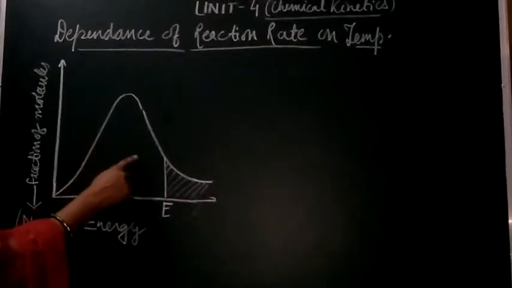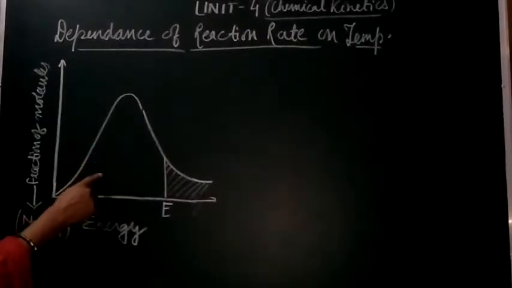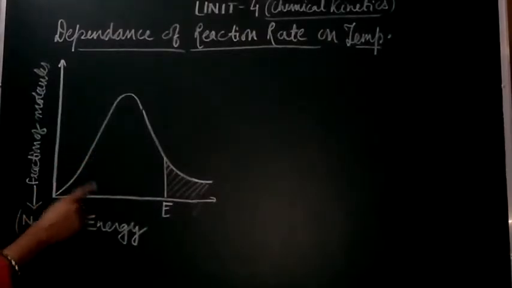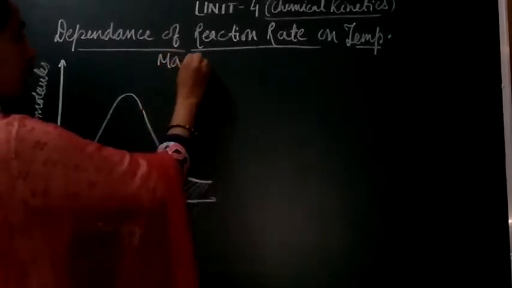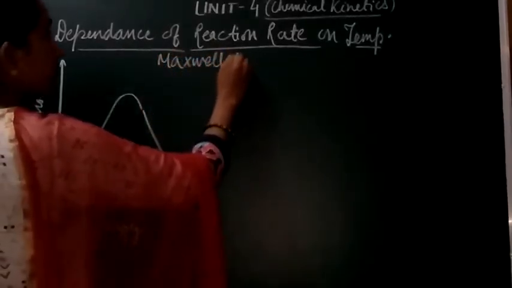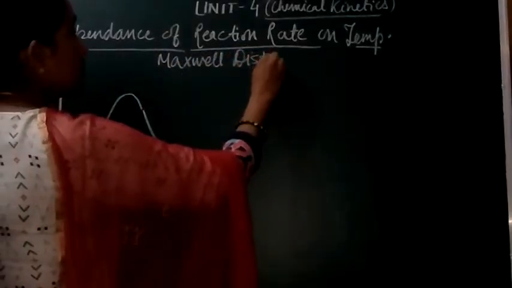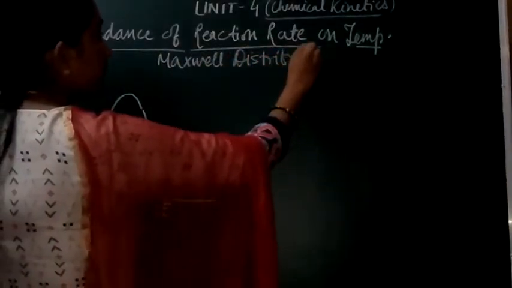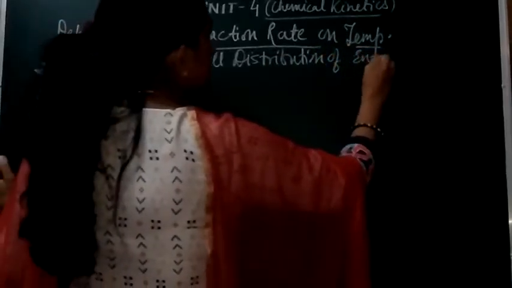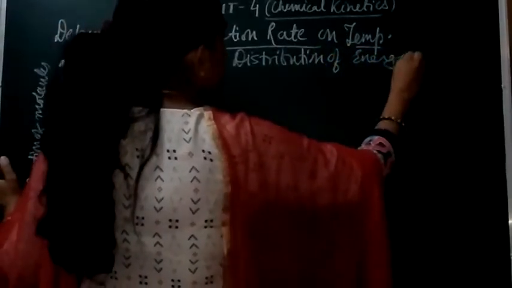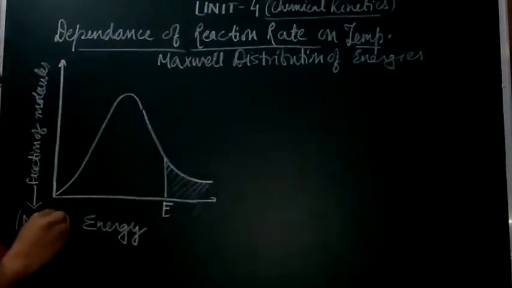Now you can see from the graph, this one is the Maxwell distribution of energies.